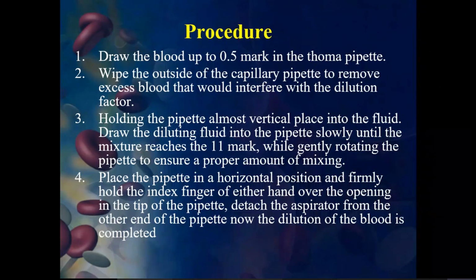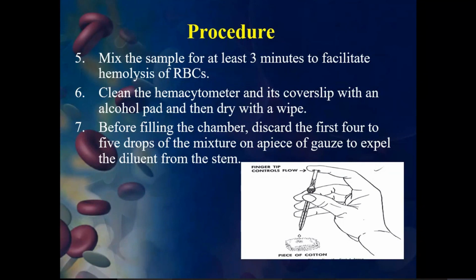So now we'll mix the sample for at least 3 minutes to facilitate hemolysis of RBC, because I told you already, the diluting fluid can hemolyze the RBC, and the leftover cells are WBC and platelets. And clean the hemocytometer. You have to take the clean hemocytometer and its cover slip with an alcohol pad and then dry with a wipe. That means you have to make sure that the chamber and everything is clean, so there is no interference of previously counted cells in this experiment, right?